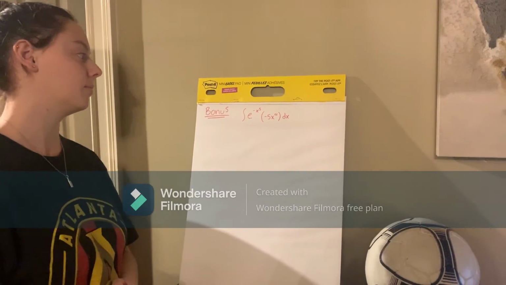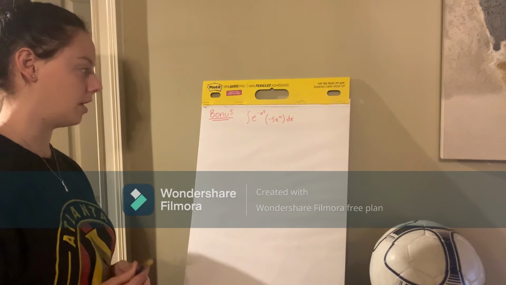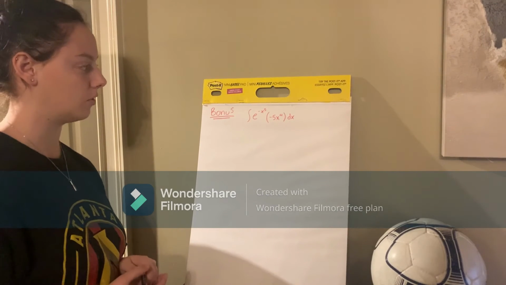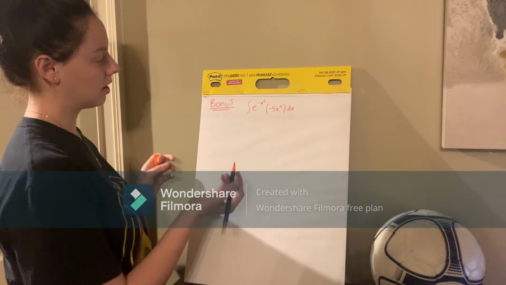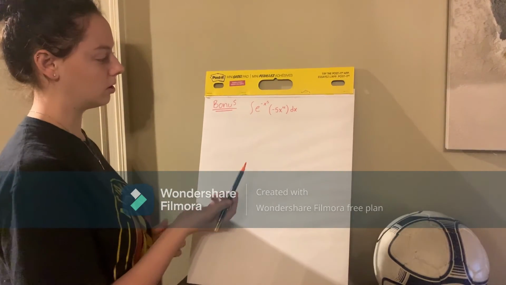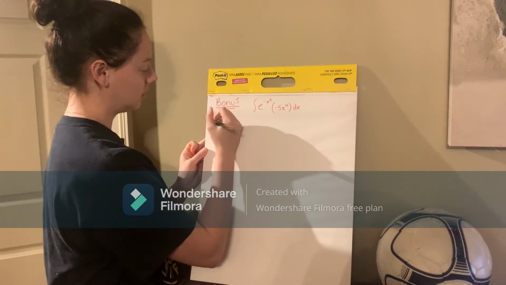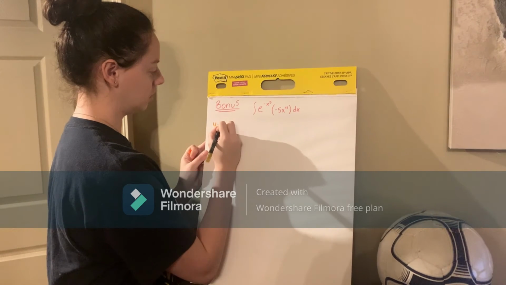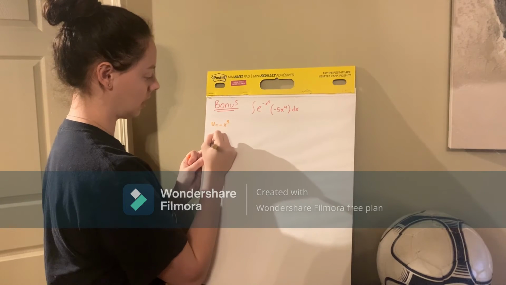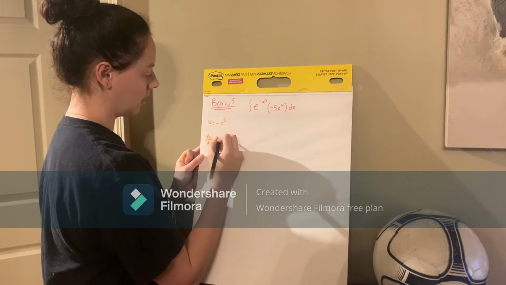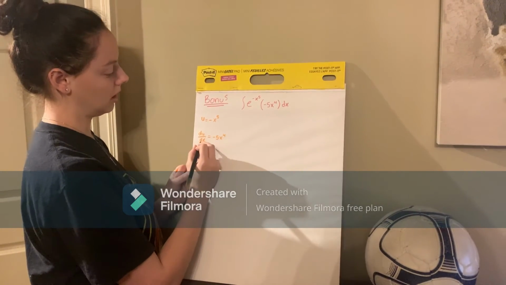This is the bonus question. Integral of e to the power of negative x to the 5th times negative 5x to the 4th dx. So, first we're going to use u sub. And usually when you're doing a problem with Euler's number, you want to take out what's in the exponent. So your u is going to be equal to negative x to the 5th. And then du over dx is the derivative, and that's negative 5x to the 4th. So then you want to get it in terms of dx.